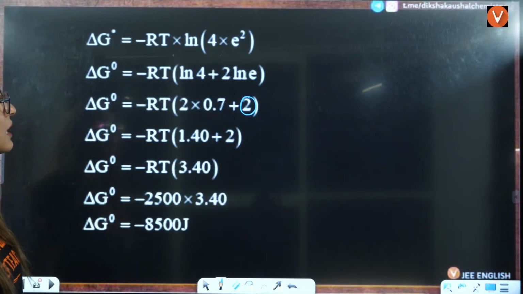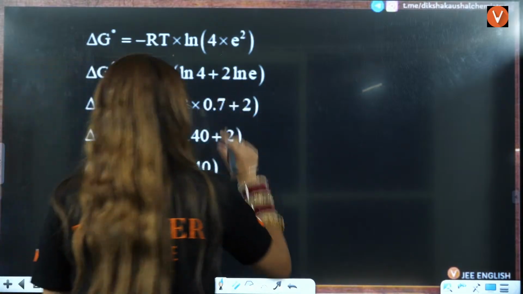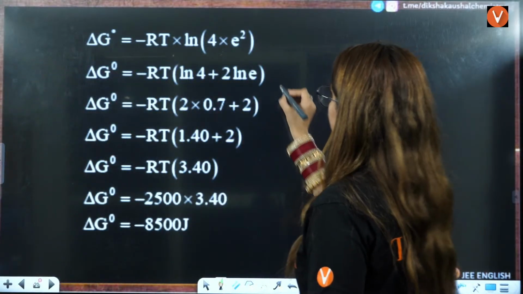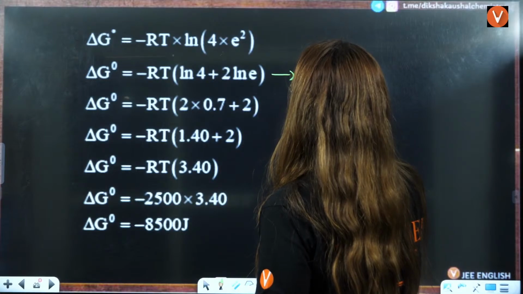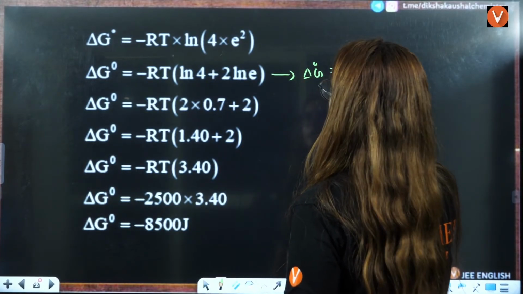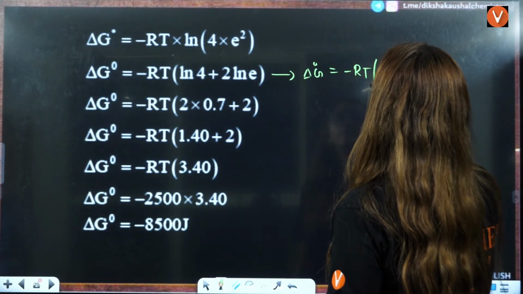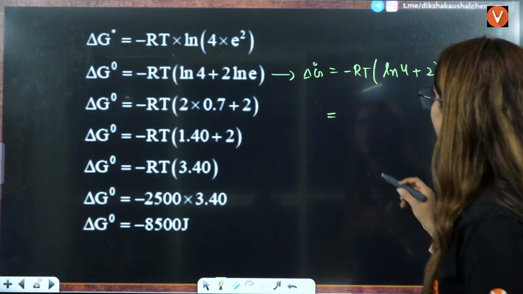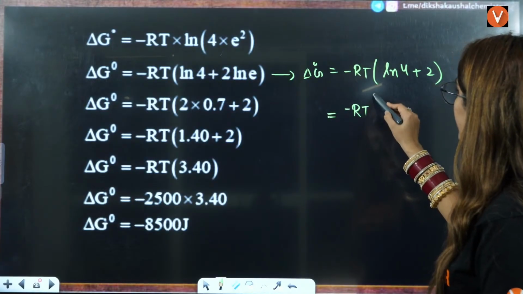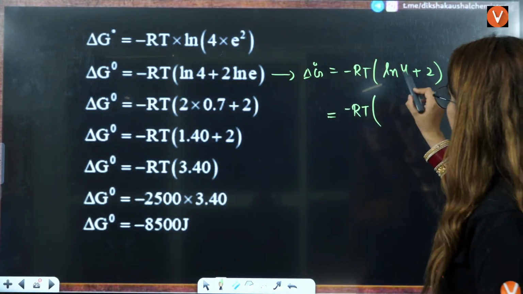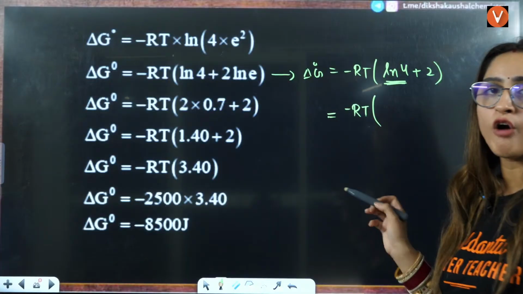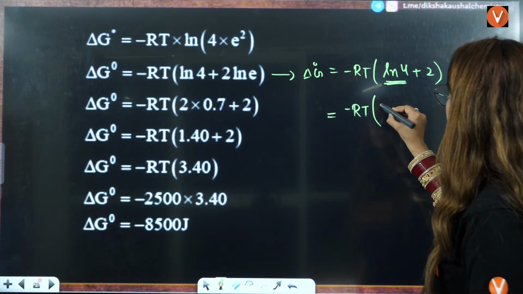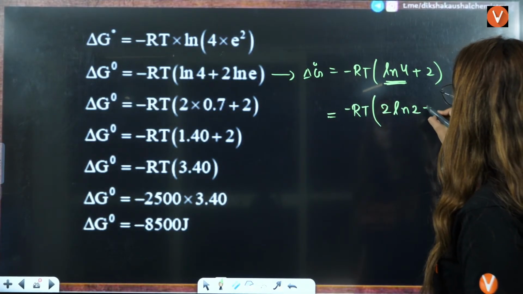Now, this is a very important part. From here, you can solve it in 2 ways. I'll just write it here. Delta G naught is equal to minus RT times natural log of 4 plus 2. You can also write it like this: minus RT, natural log of 4 is nothing but 2 into natural log of 2, plus 2.